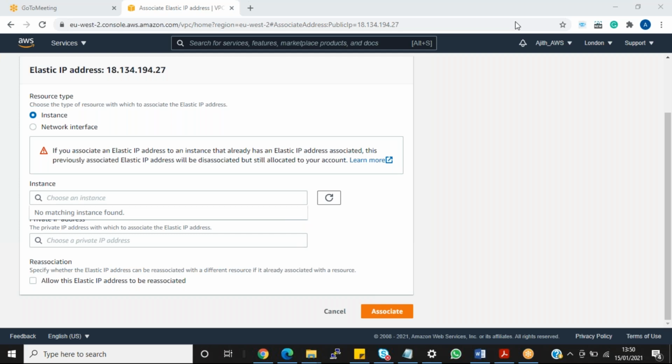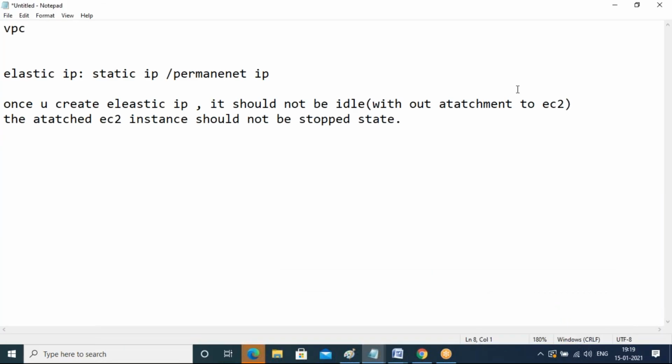Now let me take control. Everybody, guys, please mute yourself. Everybody mute yourself, please. So the next thing is the auto scaling and load balancer concept, guys.